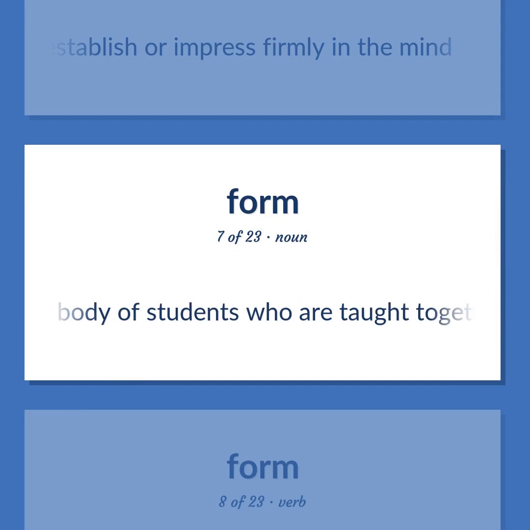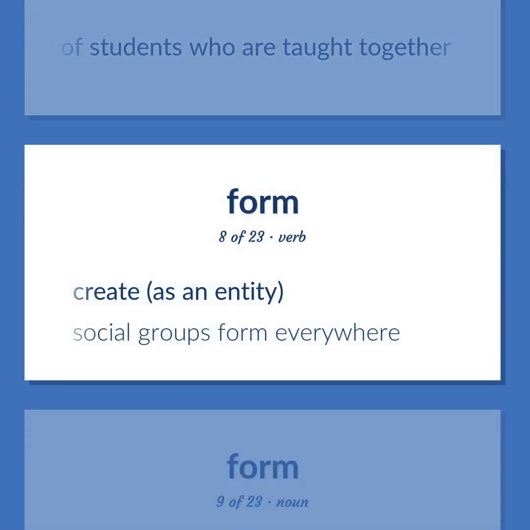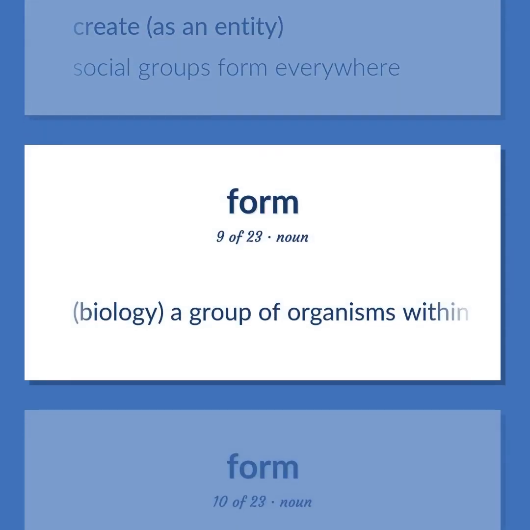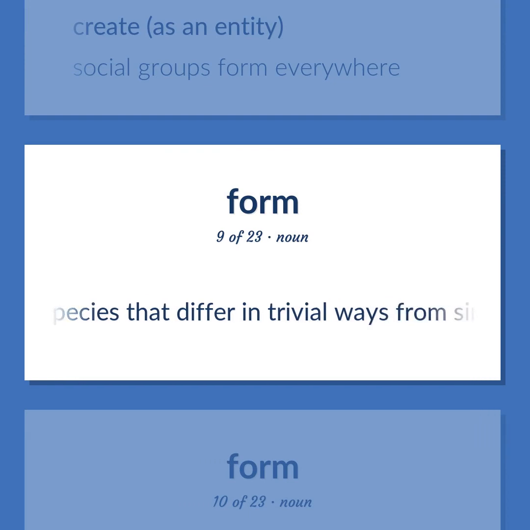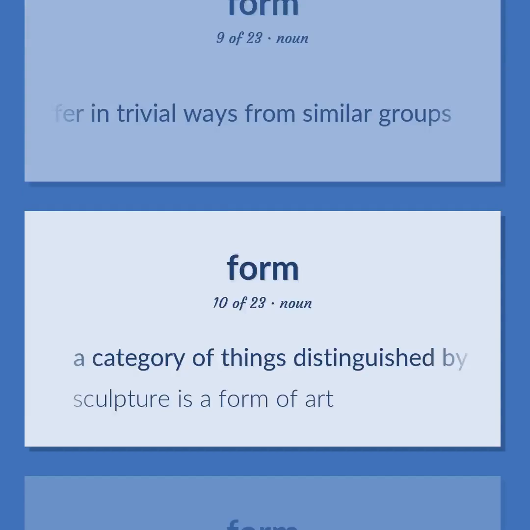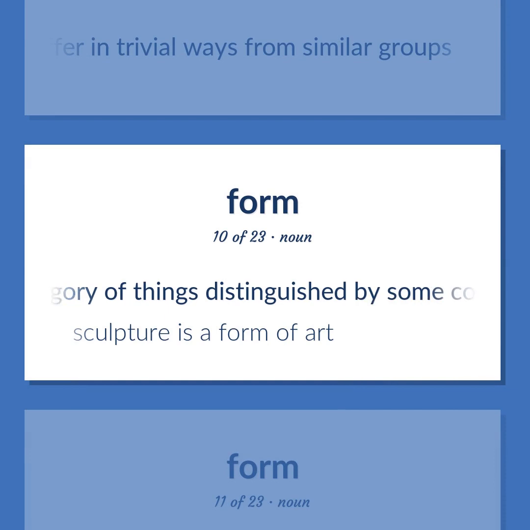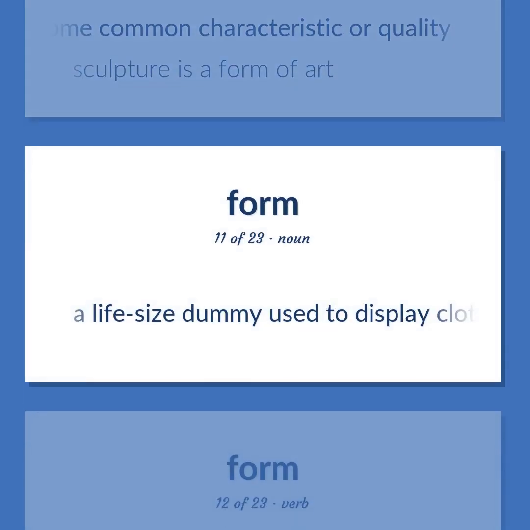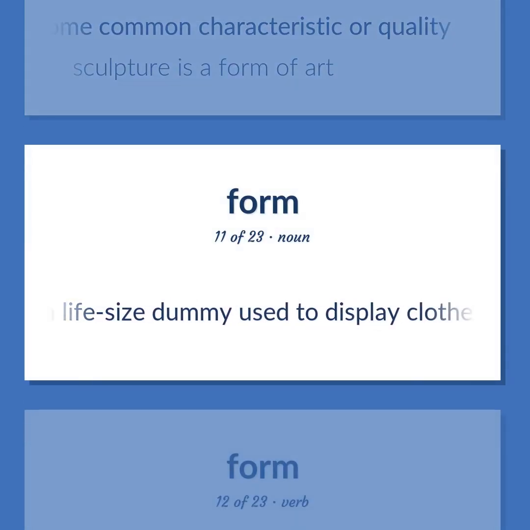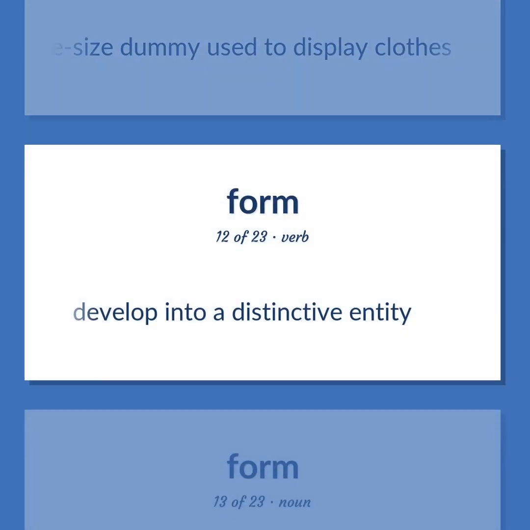A body of students who are taught together. Create, as an entity. Social groups form everywhere. Biology. A group of organisms within a species that differ in trivial ways from similar groups. A category of things distinguished by some common characteristic or quality. Sculpture is a form of art. A life-size dummy used to display clothes. Develop into a distinctive entity.